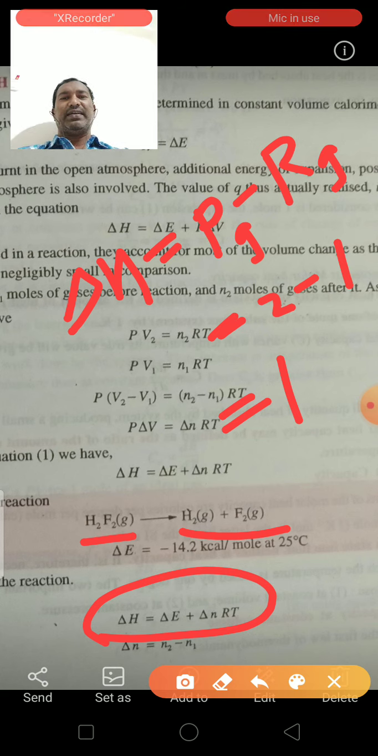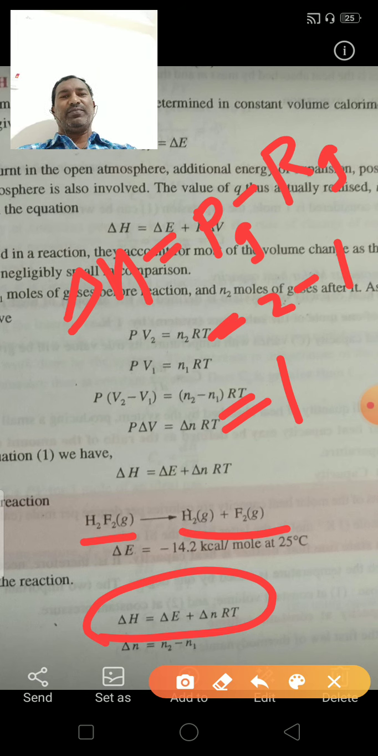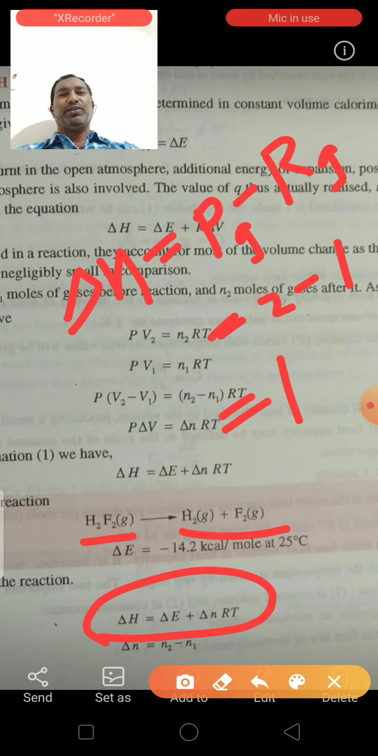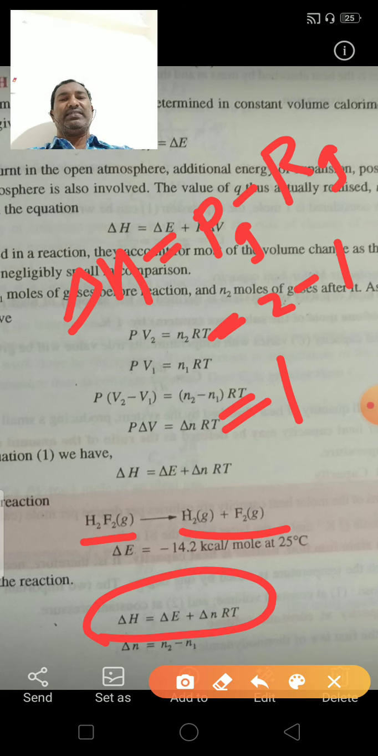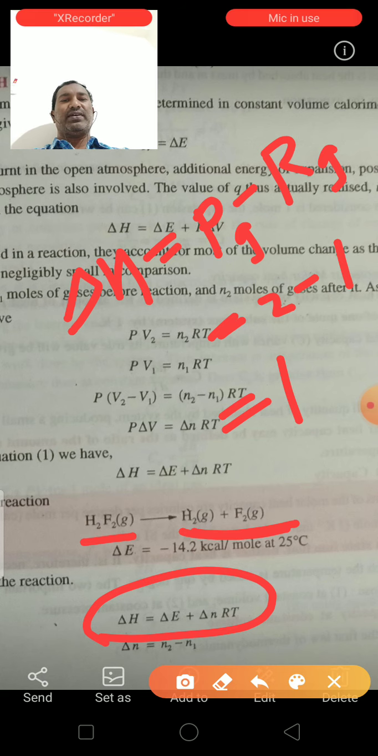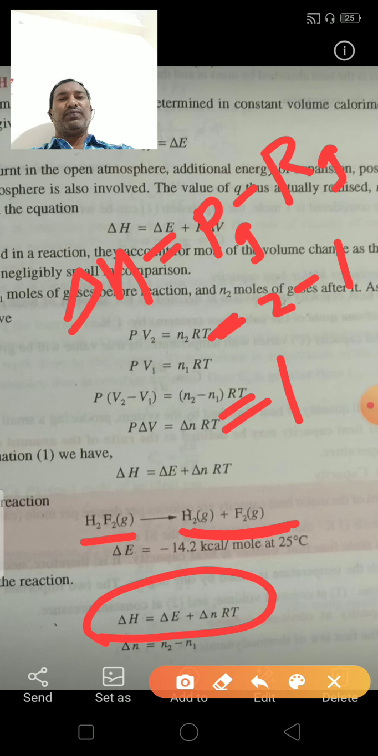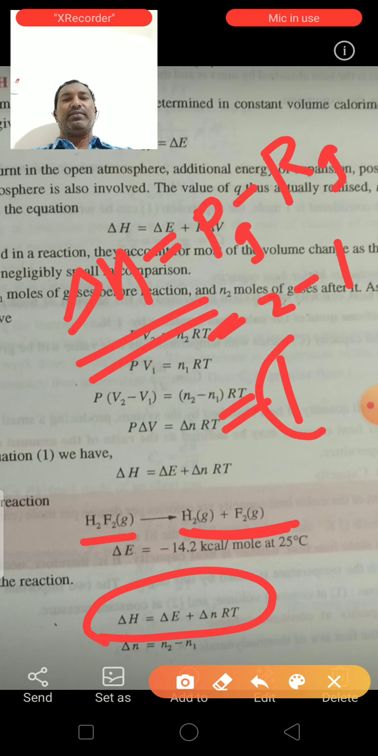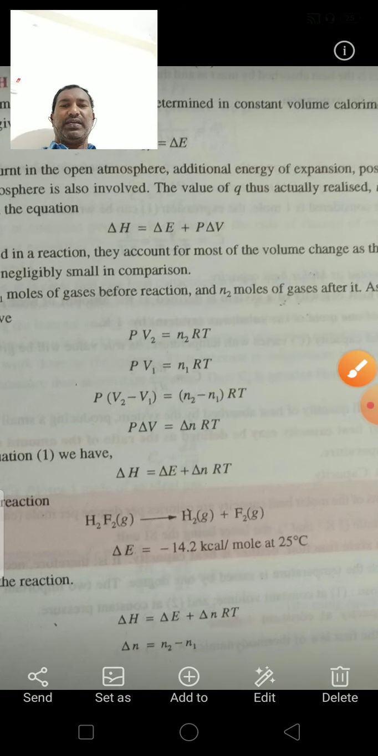Delta n is equal to molecules in product in gaseous state minus molecules in reactant in gaseous state. In products there are 2 moles in gaseous state. So 2 minus 1, that is equal to 1. Delta n is equal to 1. So we can substitute delta n is equal to 1.